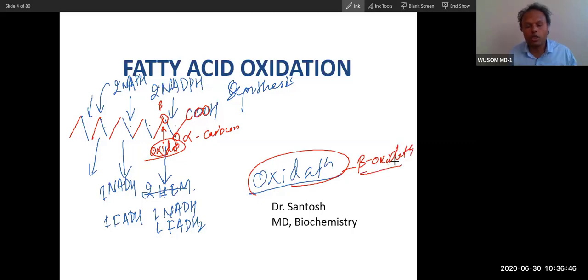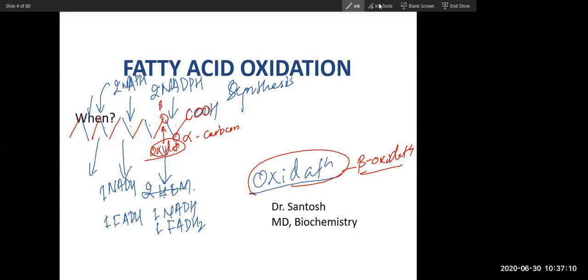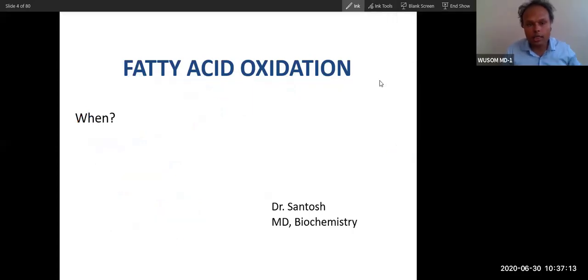It is essentially the opposite process of fatty acid synthesis. If you know fatty acid synthesis, how many NADPH are required? 2 NADPH. So how many NADPH-like molecules will be produced from beta oxidation? 2: one is NADH, the other is FADH2. Did you get that? Can you correlate fatty acid oxidation with fatty acid synthesis? Can you reverse that process and understand?